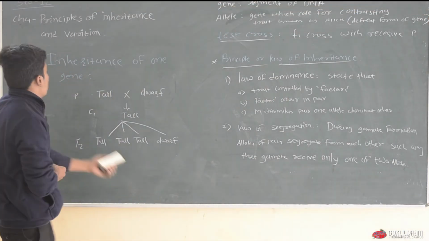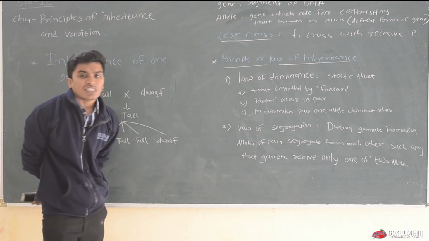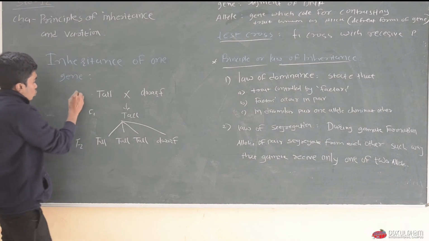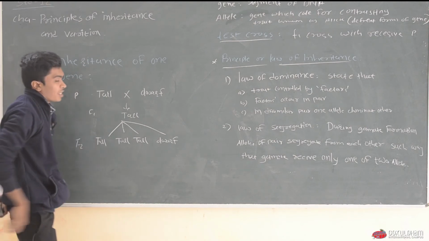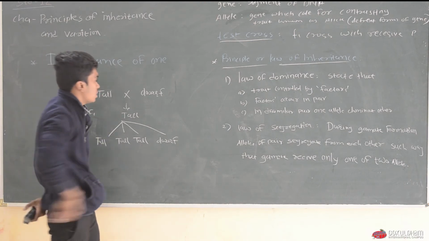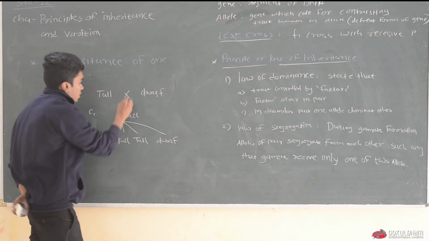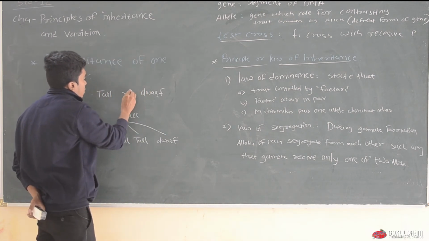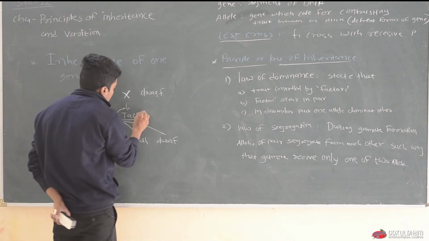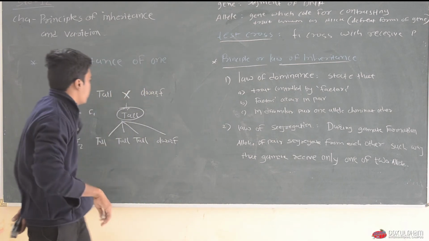Now next is inheritance of one gene, which means monohybrid. What did Mendel do? Mendel crossed the tall pea plant with a dwarf or small pea plant. They made a cross between tall and dwarf plants, and he got all tall plants, okay.